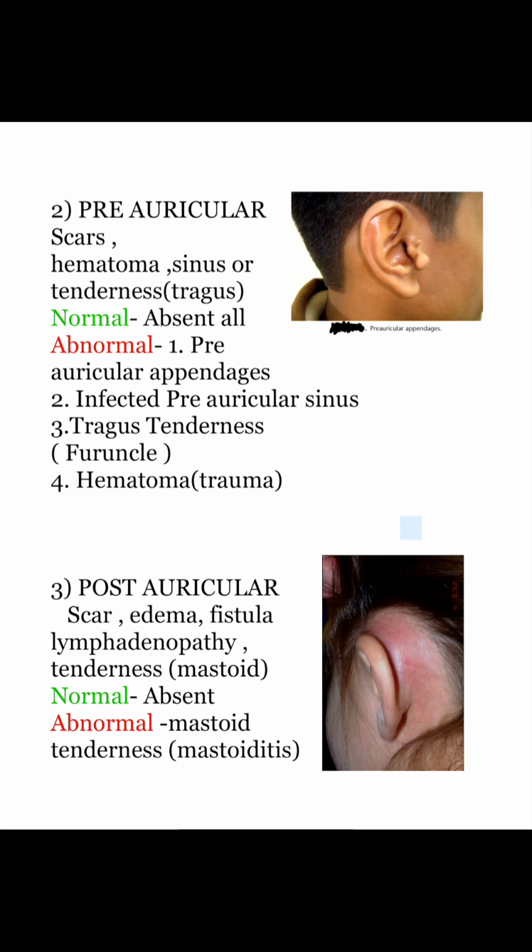Abnormally, there can be preauricular appendages, infected preauricular sinus. There can be tragus tenderness. There can be hematoma following trauma. Next is the postauricular region. Scar, edema, fistula, lymphadenopathy, tenderness, mostly mastoid. Normally, all this should be absent. Abnormally, there can be mastoid tenderness in conditions like mastoiditis, as shown in the image.